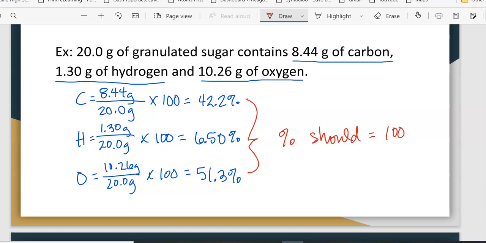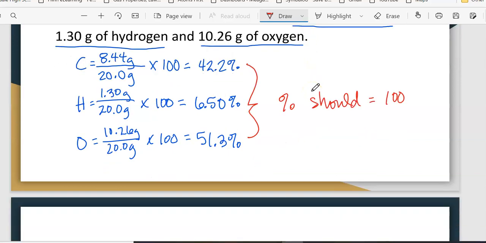And they should be very, very close to 100. If, for some reason, because of rounding, it's off a little bit, maybe it's like 100.1 or 99.99, that's usually okay. But we don't want it really off. Like if you added them together and got 75 or 90, that's not right. So we want to look at it and say, okay, did we put the numbers in the calculator right? Did we set it up right? And so that's where you can see that it is added up correctly.